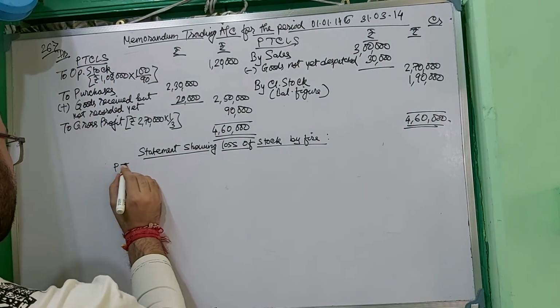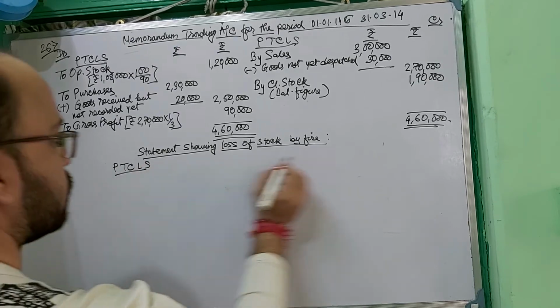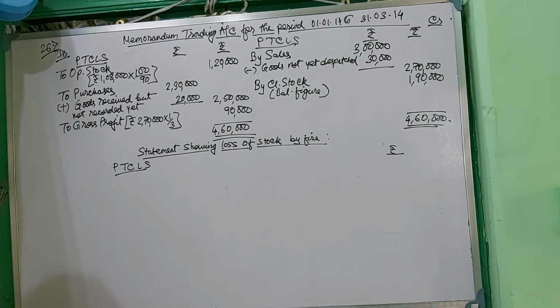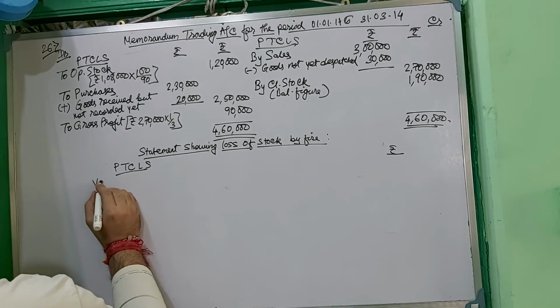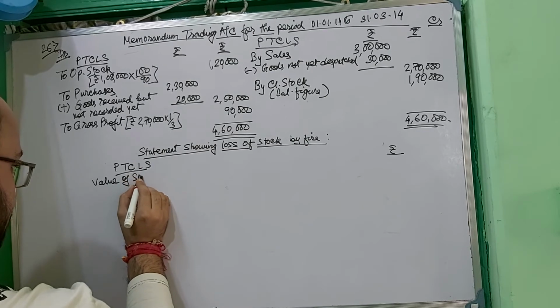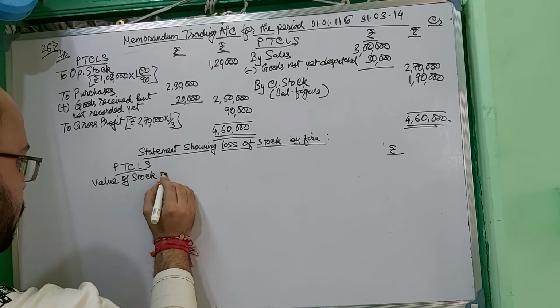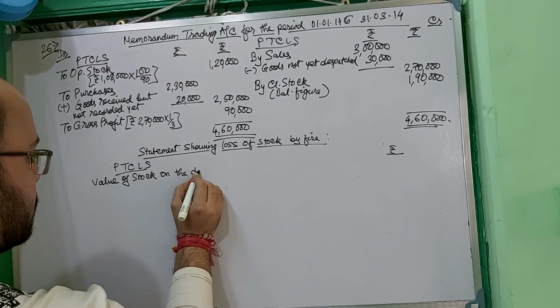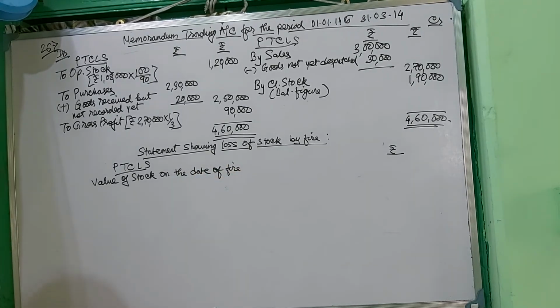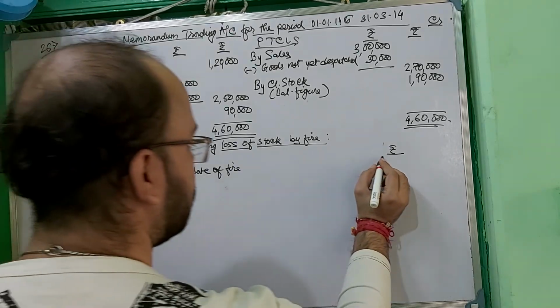So particulars and amount rupees. Particulars: value of stock on the date of fire is obviously the closing stock, which is 1,90,000,